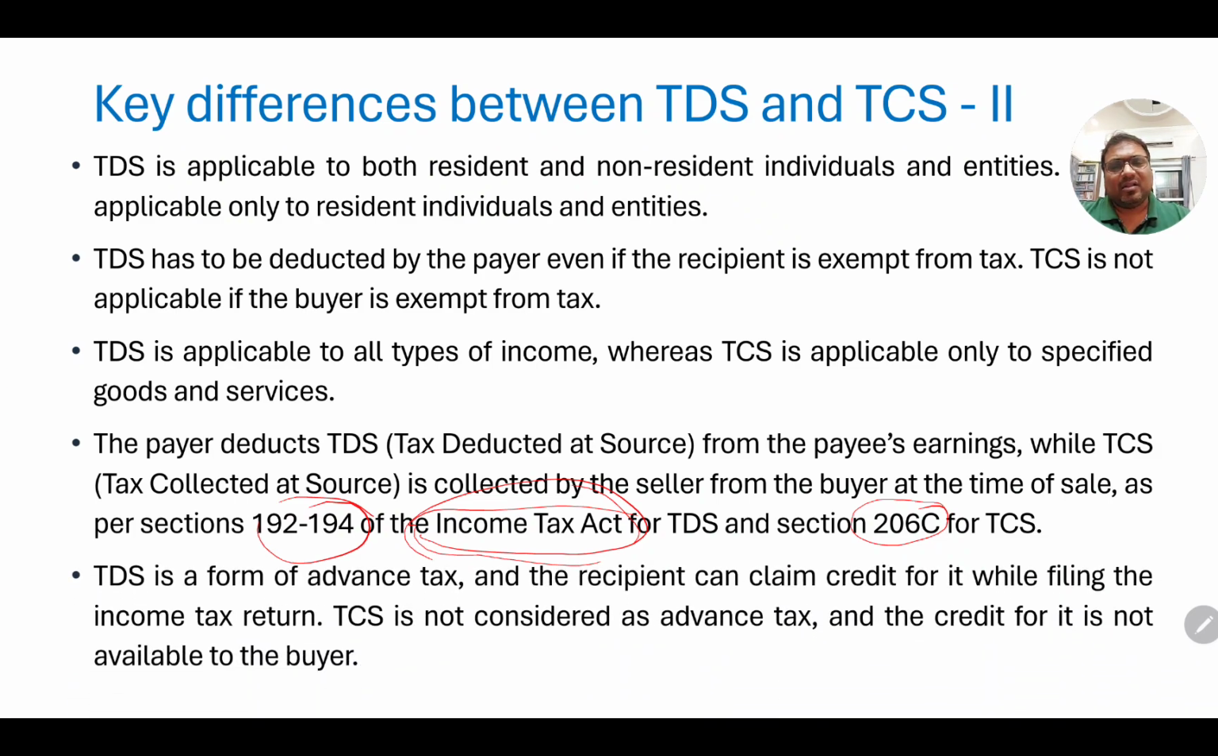And again, the last point is also a repetition of what we have already discussed, that for TDS, we can claim a credit refund. We can claim the money back in case our tax liability is less, whereas TCS we cannot collect back. So these are the key differences between TDS and TCS. And with that, we have covered the topic.